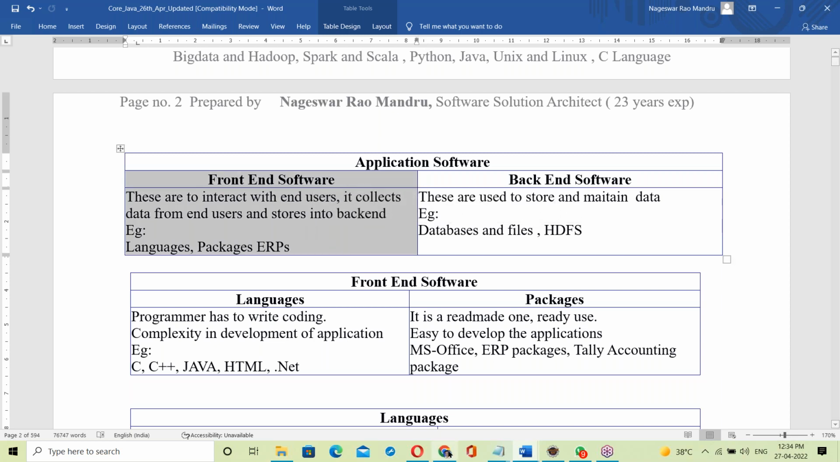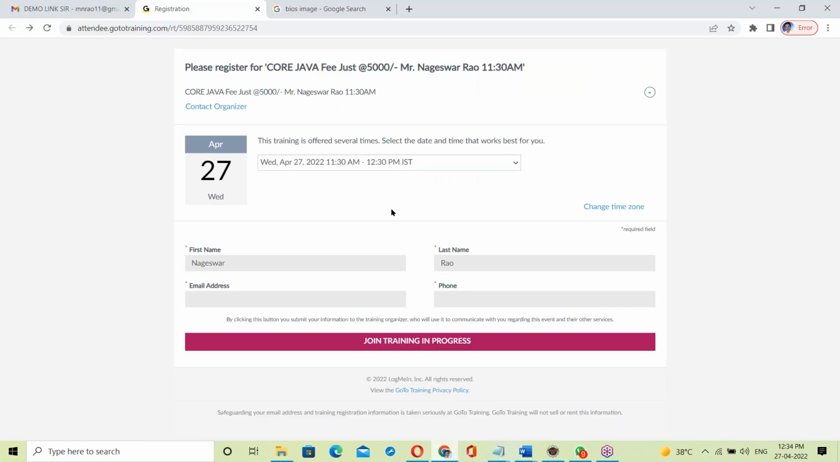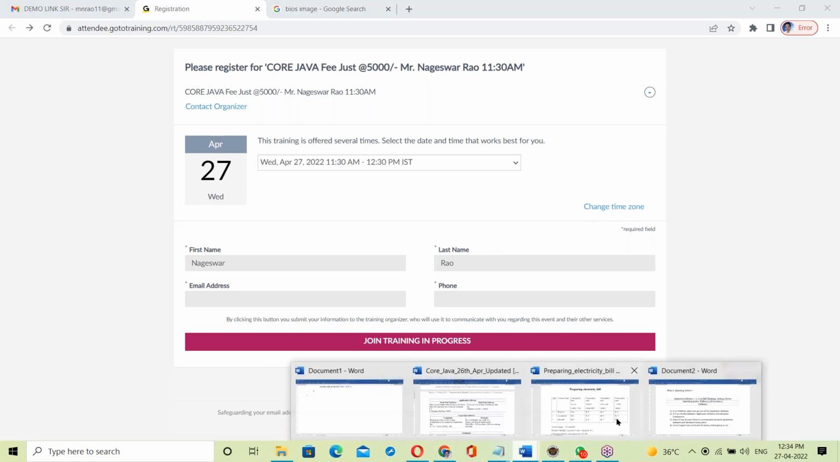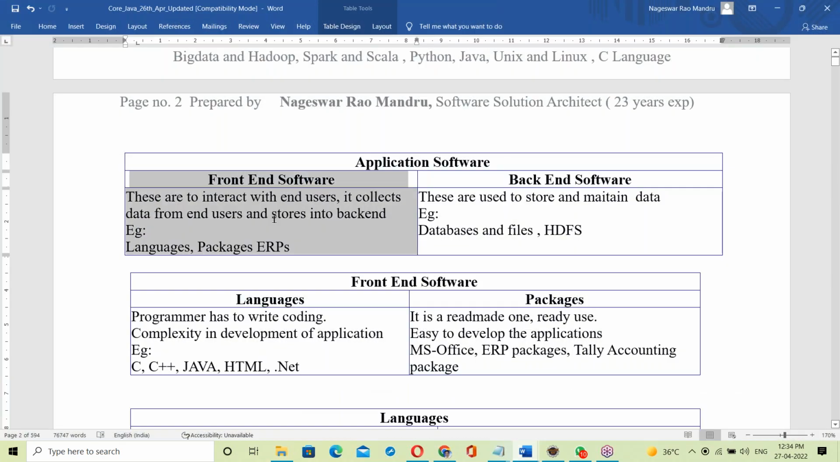So where does Java come in? It's a front end. How? Behind this form, some JSP is running. JSP is nothing but Java programming, Java Server Pages. Behind this, a Java program is running. The Java program collects all this data and stores it in the backend. That's the reason Java is a front end.